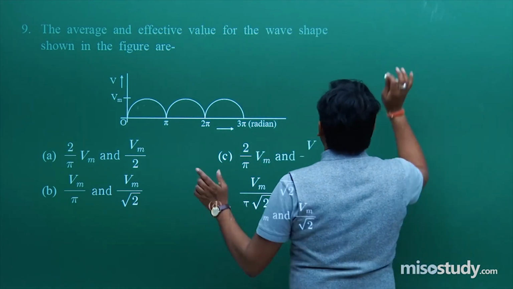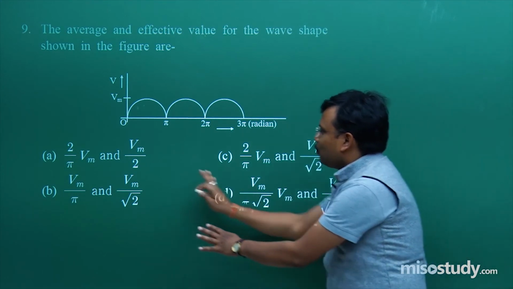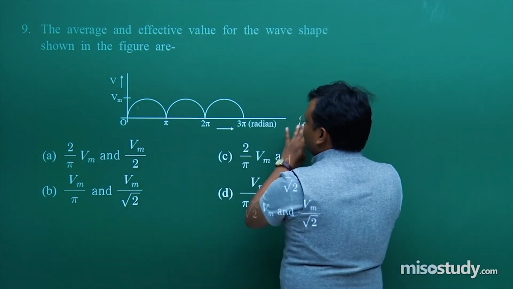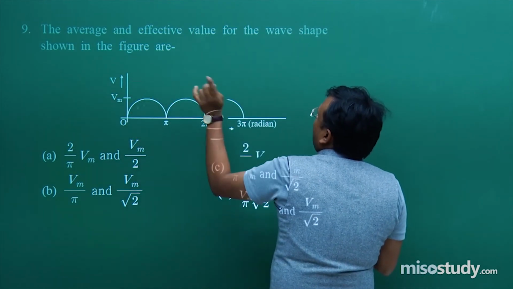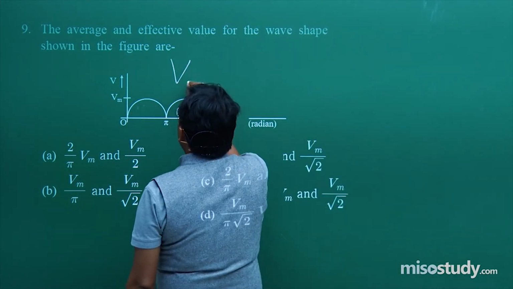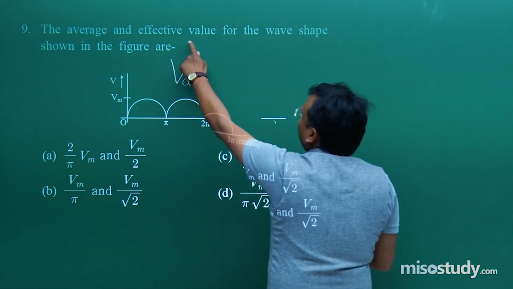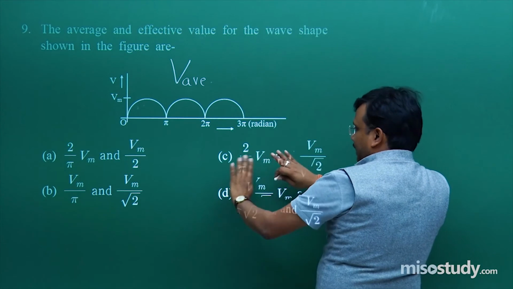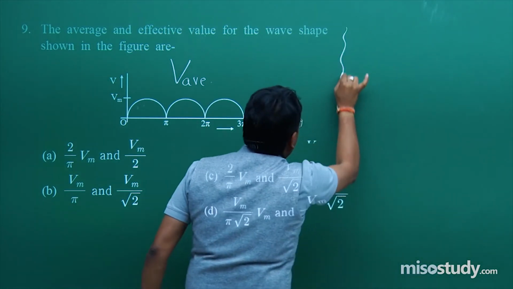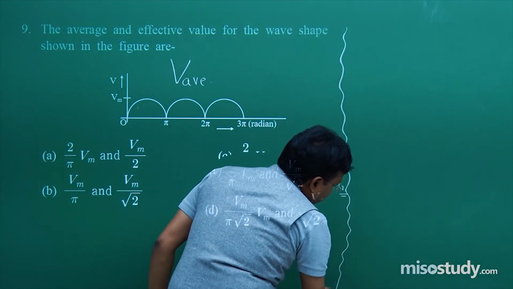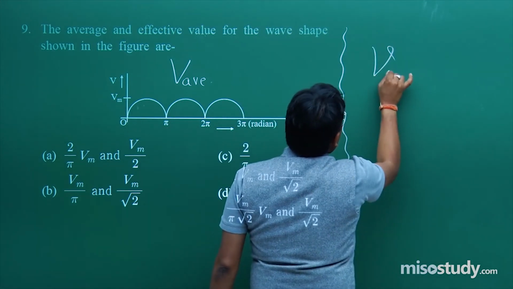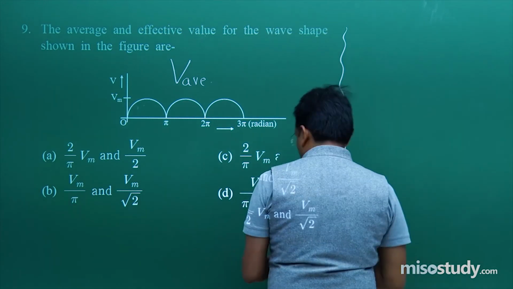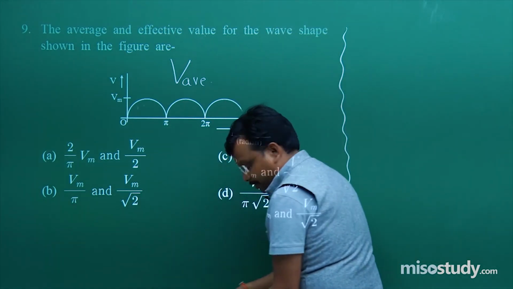So let me allow, and there is no need of looking at these options for the time being. Just take a look at this diagram, and average, that is V average. Effective, that is V effective, nothing else. So if right now I am hiding this expression, don't worry. Now V average, sorry, let me make it capital V. Why make it small v? That is the representation of velocity.